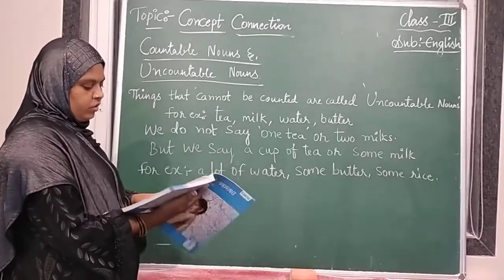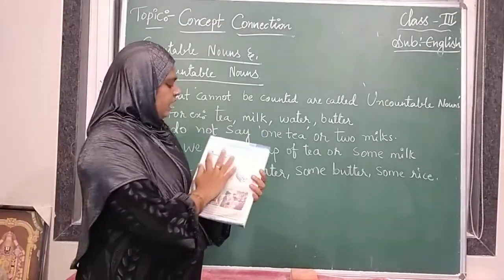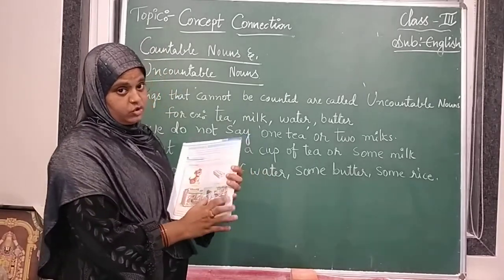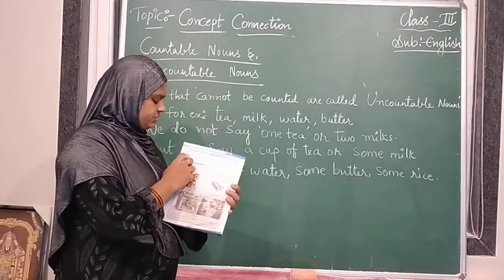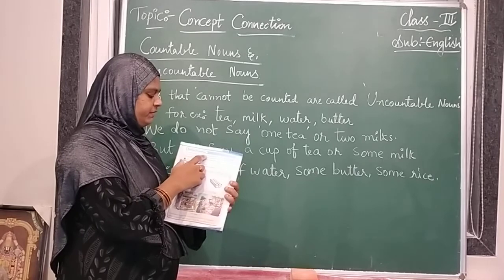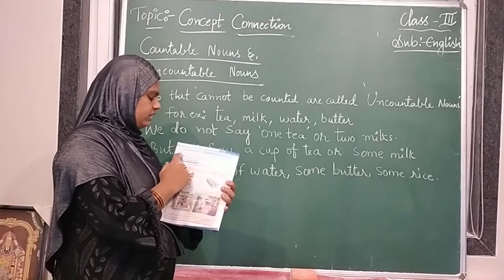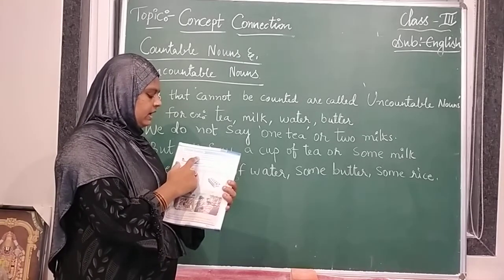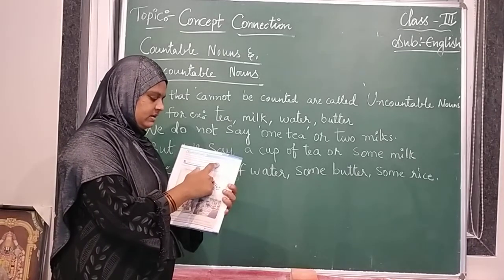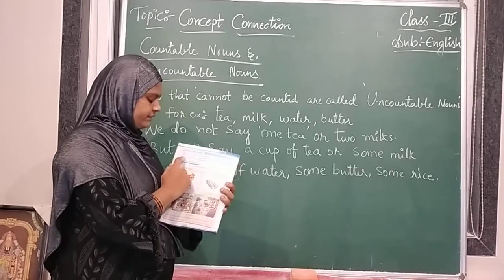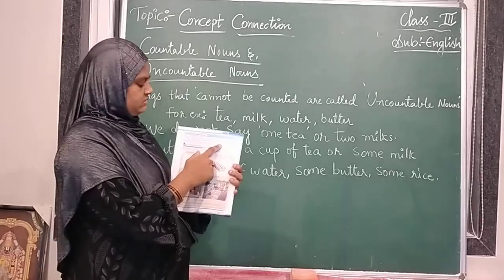You can see what is countable and uncountable on page number 3. Once you have a glance at that, keep a finger there while I am reading. Concept connections. We know that the name of a person, place, thing or animal is called a noun. For example, Ajay, Taj Mahal, book, tiger, etc. There are two kinds of nouns: countable and uncountable nouns.